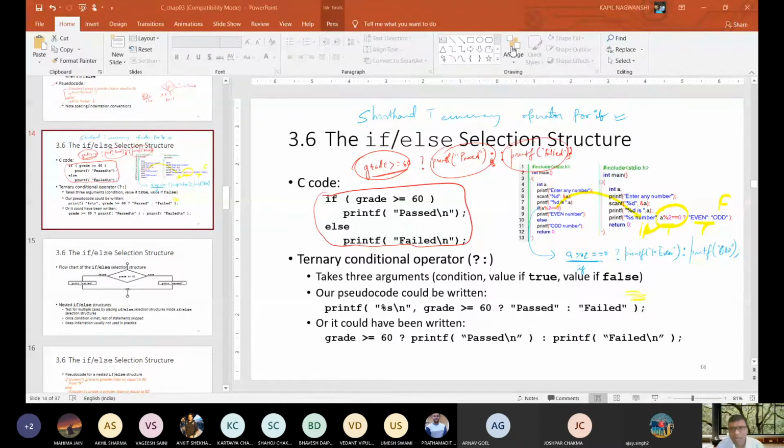So now you need to write a ternary operator statement and paste it in your C WhatsApp group or here also, because in the WhatsApp group so many other subjects are added.